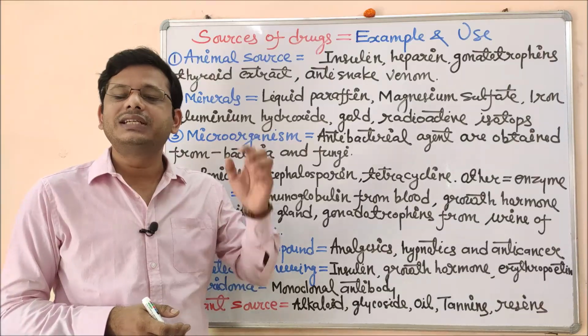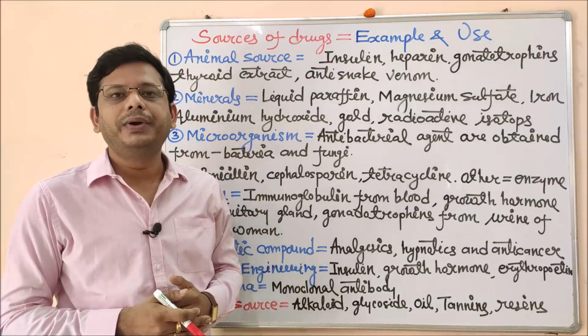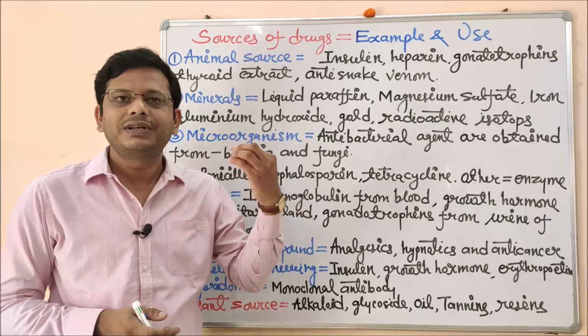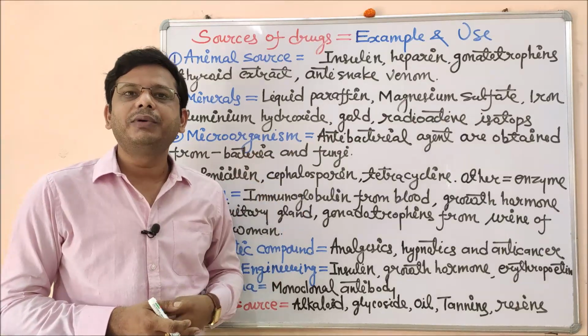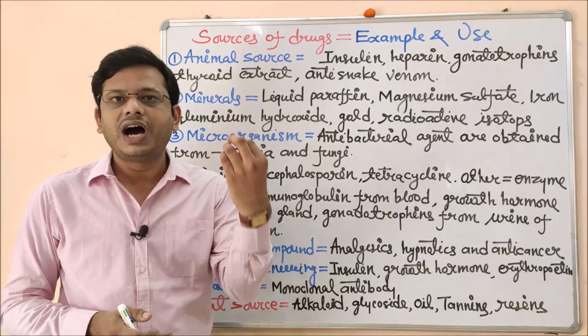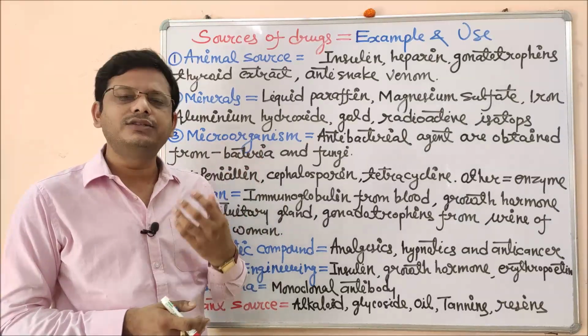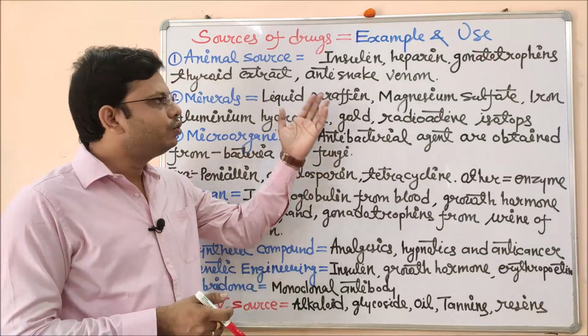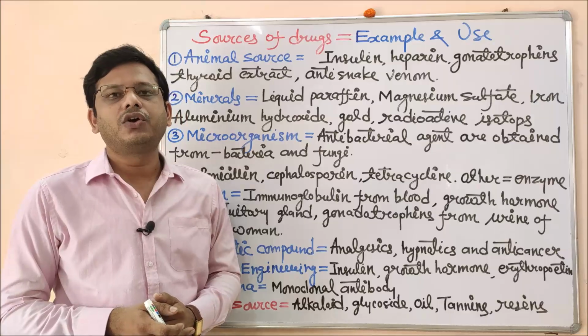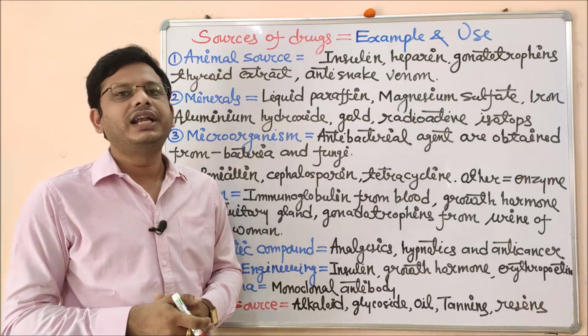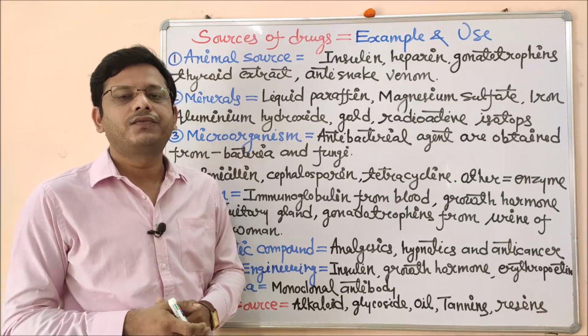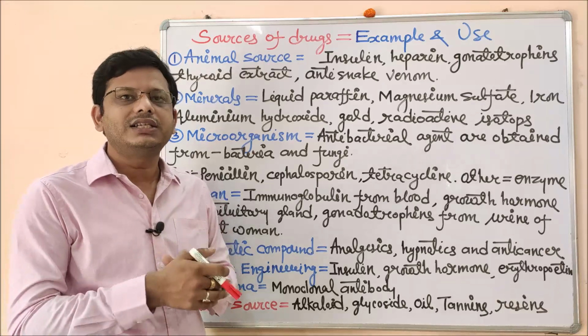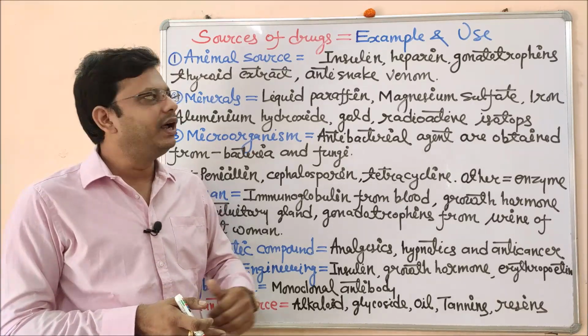If the clot is present inside the brain, there may be a brain stroke. If the clot is present in the coronary artery, that may cause shock, a heart attack, anginal pain, and any other example. So to dissolve the blood which has clotted for a known or unknown reason, we need heparin. Heparin is obtained from animals like the leech, and this is used to dissolve the clotted blood.